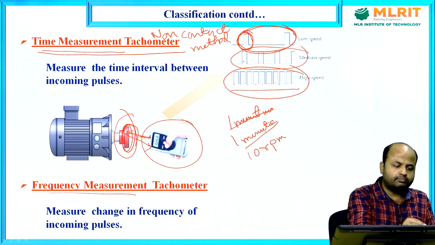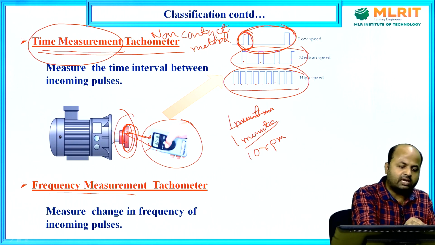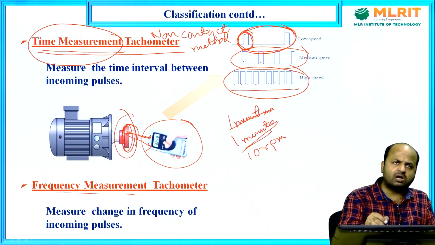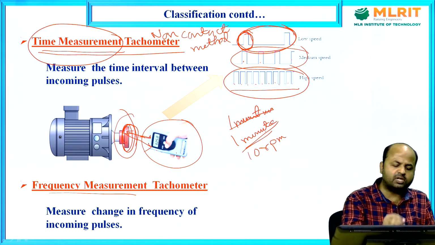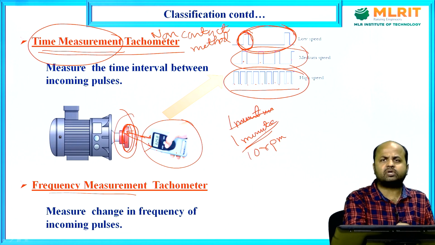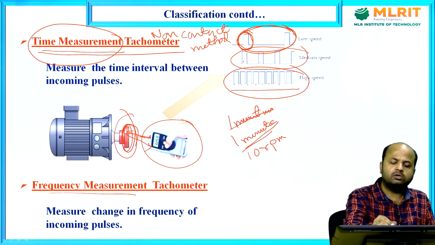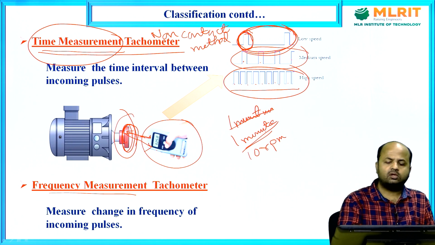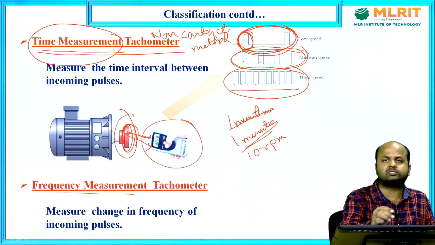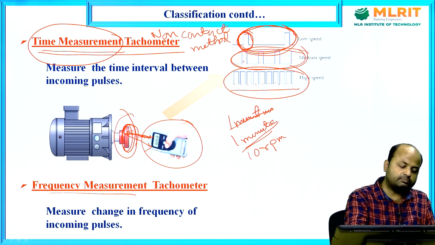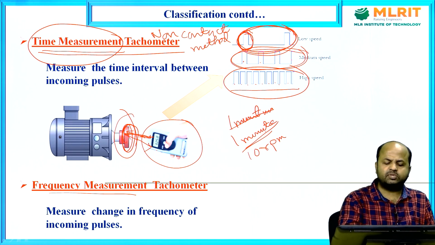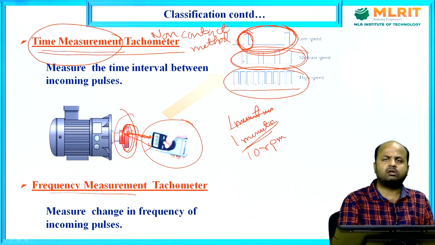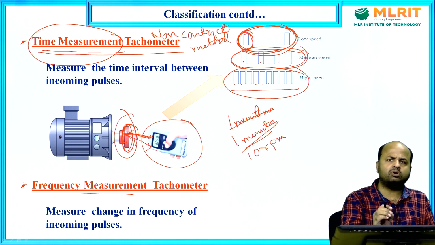First I fix one time, suppose 1 minute, and I count how many pulses we receive after the reflection. Suppose I received 2 pulses, so I can calibrate 2 RPM. Suppose I receive 4 pulses of the transmitted reflected light, it means 4 RPM. So in this way, the number of reflected pulses will determine your speed.